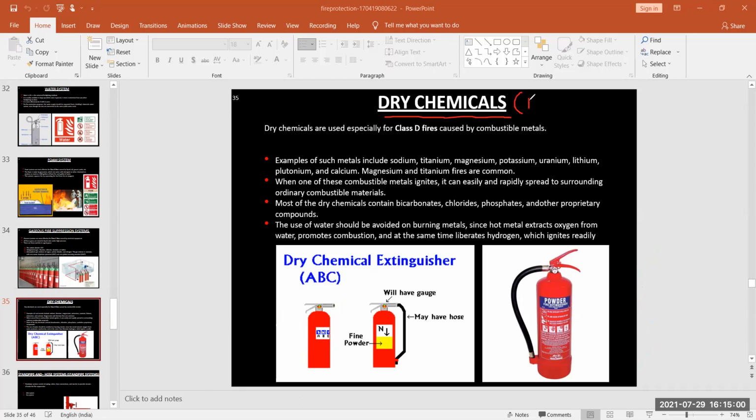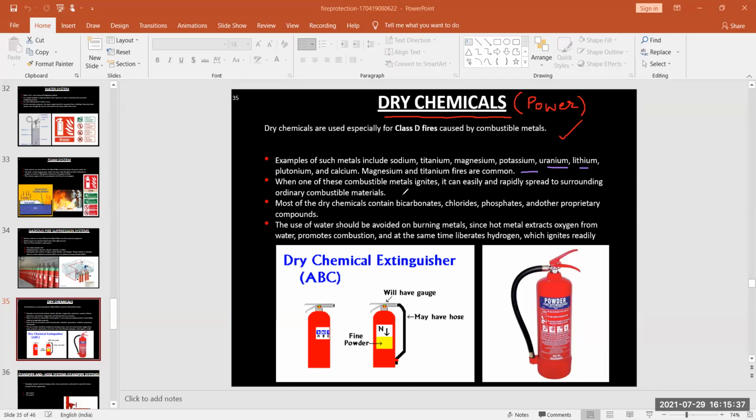Powder fire extinguisher. So dry chemicals are used especially for class D fire caused by combustible metals. Examples of such metals include sodium, titanium, magnesium, potassium, uranium, lithium, and calcium. Magnesium and titanium fires are common.